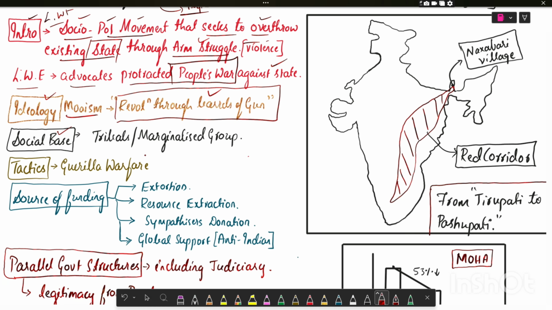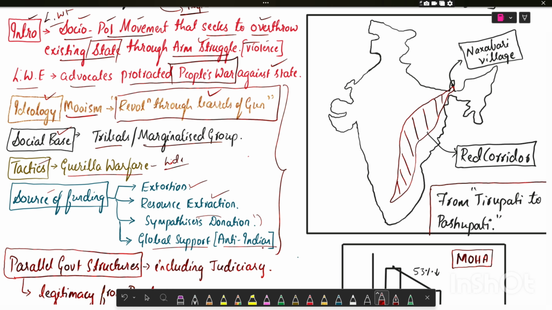What is the social base? The social base is tribals and marginalized groups. What are the tactics used? Guerrilla warfare is a tactic where they hide and attack. What is the source of funding? The funding is through extortion, resource extraction, donations by sympathizers, and global support, that is, anti-Indian elements across the globe will fund these left-wing extremism groups.